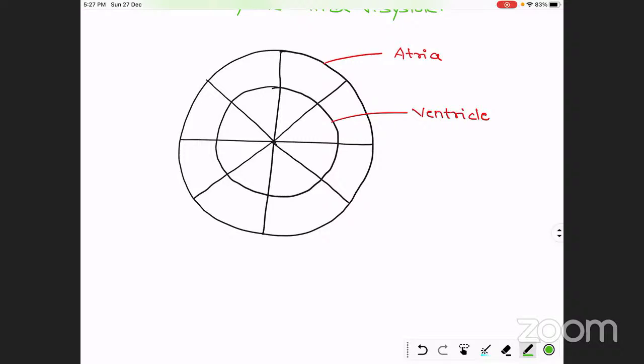As we know, in the atria there is a systole of 0.1 second, so the starting 0.1 second will be given to the atrial systole. And in the ventricle, the ventricular systole starts from 0.2 second up to 0.4 second, meaning 0.3 second in total. So it will start from 0.2 second.